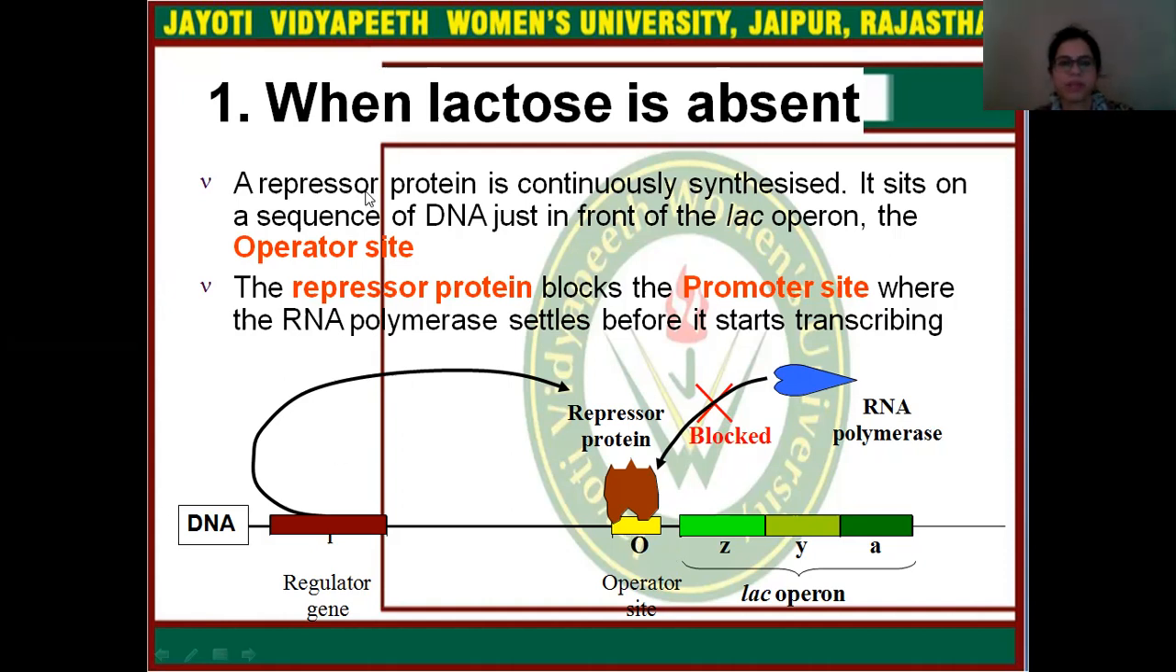When lactose is completely absent, the regulator gene will express and create the repressor protein. This repressor protein will bind to the operator region and block the transcription of the Z, Y, A region. So that is why, when lactose is absent, beta-galactosidase will not be produced.